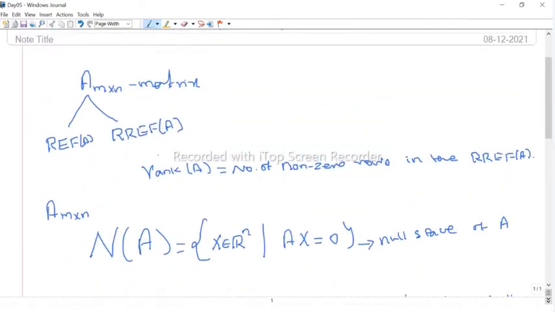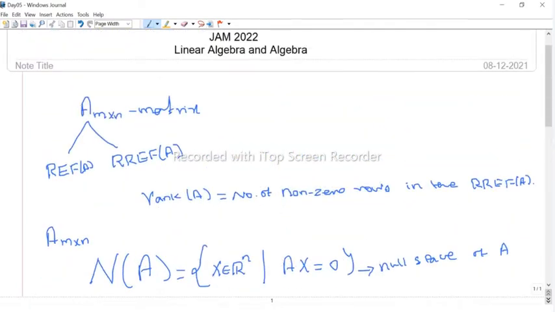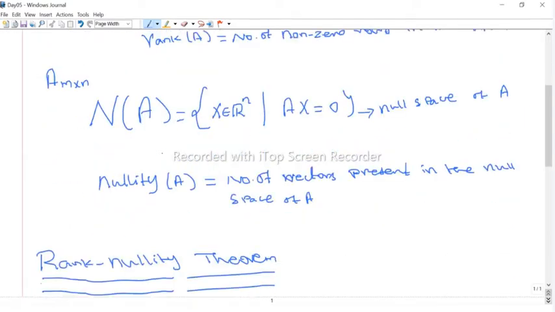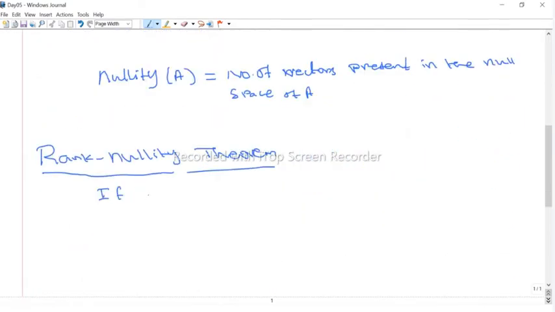We can define rank and nullity for any rectangular matrix. Therefore, let A be any m by n matrix, with all entries assumed to be real.